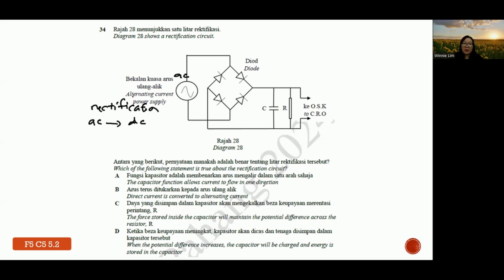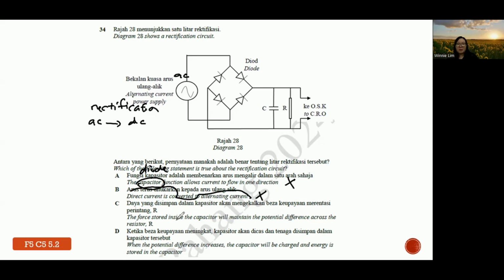So we look at the options again, A, B, C, and D. Which one is the correct idea? Okay, so A, the capacitor's function is to allow current to flow in one direction. Wrong. Why? It's not a capacitor, it's a diode. B, direct current converts to alternating current. Wrong. It's the other way around.